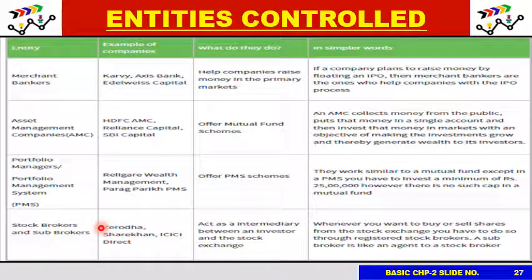And stockbroker and subbroker, they are self-explanatory. Zerodha, Sharekhan, ICICI Direct, etc. are examples of stockbrokers, and they act as intermediary between an investor, that is a retailer or any other investor, and the stock exchange. So you can read this slide also after pausing, and you can read it in detail. Any questions, I will be happy to answer you in the WhatsApp group.